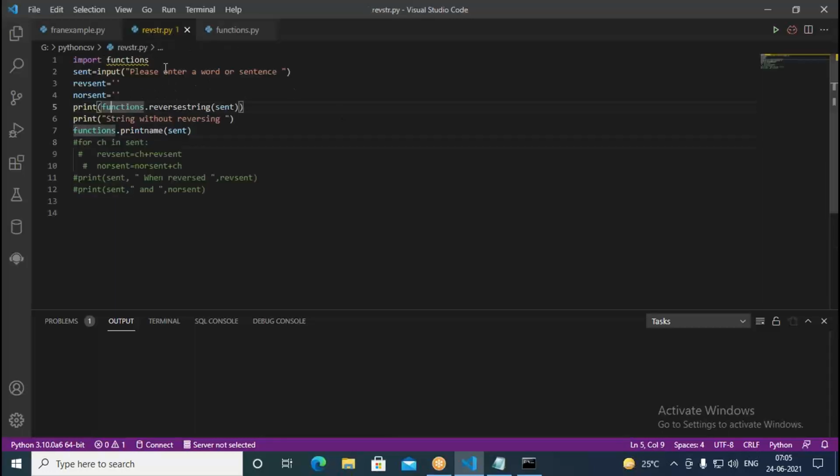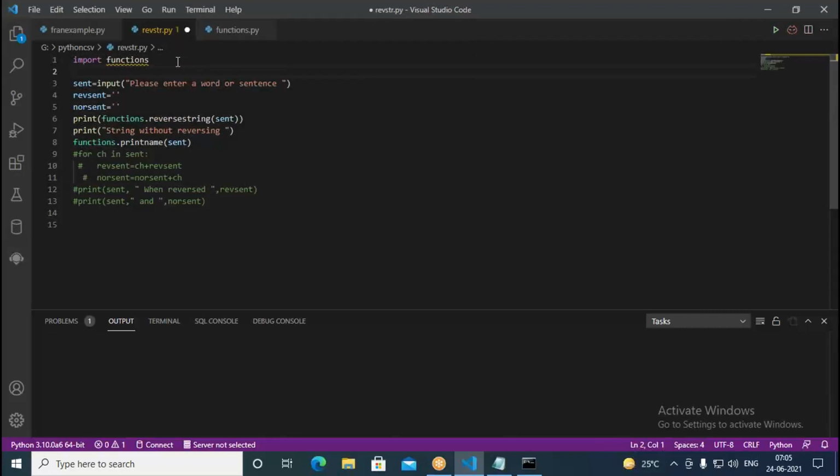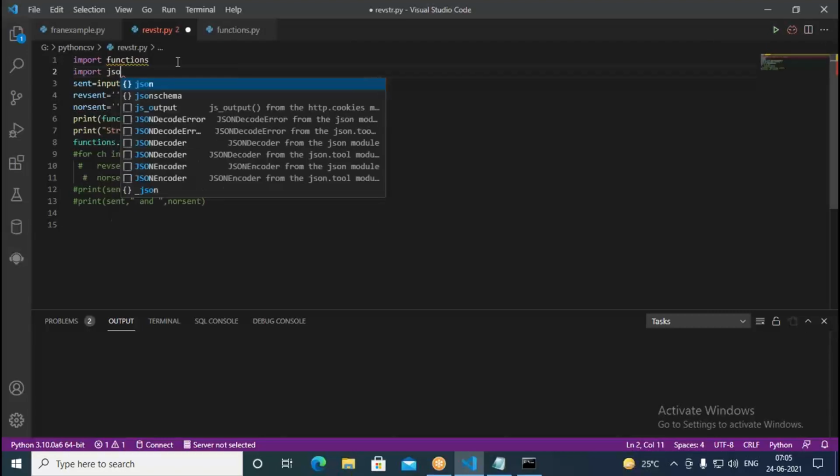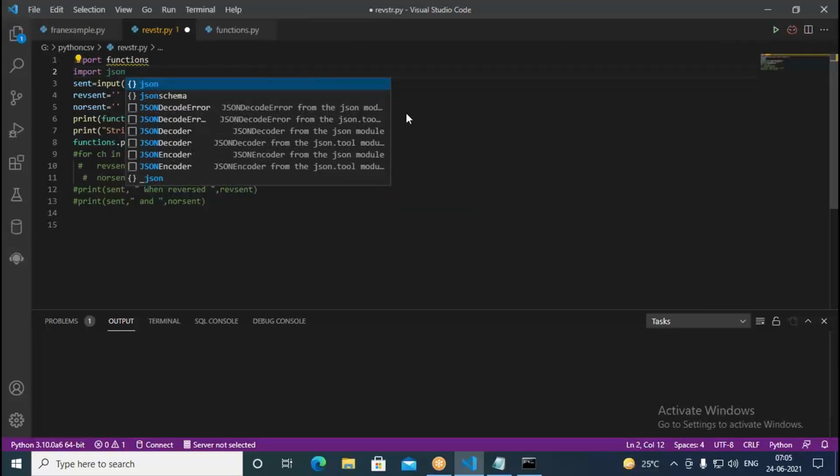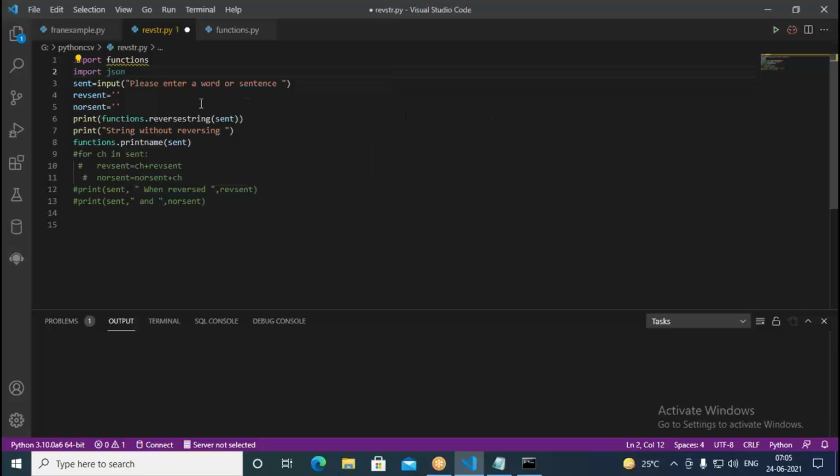In this code, we are using the user defined module. Otherwise, you can use predefined ones also, like here we write import JSON. JSON is nothing but JavaScript object notation, and JSON strings can be handled. This is the predefined one, already part of the Python package. But when you go with import functions, it is user defined.